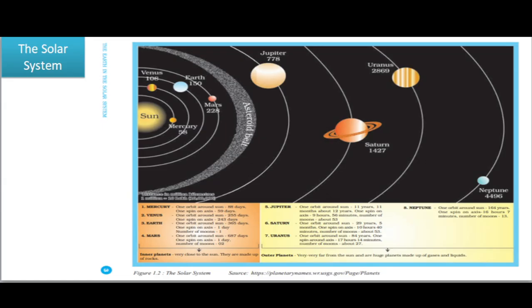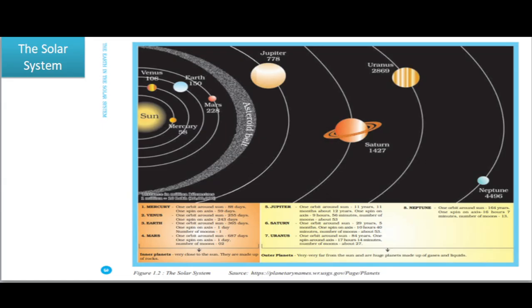Before August 2006, there were 9 planets, but after August 2006, Pluto was not considered a planet because the International Astronomical Union, that is the IAU, downgraded the status of Pluto to that of a dwarf planet because it did not meet the three criteria the IAU uses to define a full-size planet. Essentially, Pluto meets all the criteria except one, that is, it has not cleared its neighboring regions of other objects.